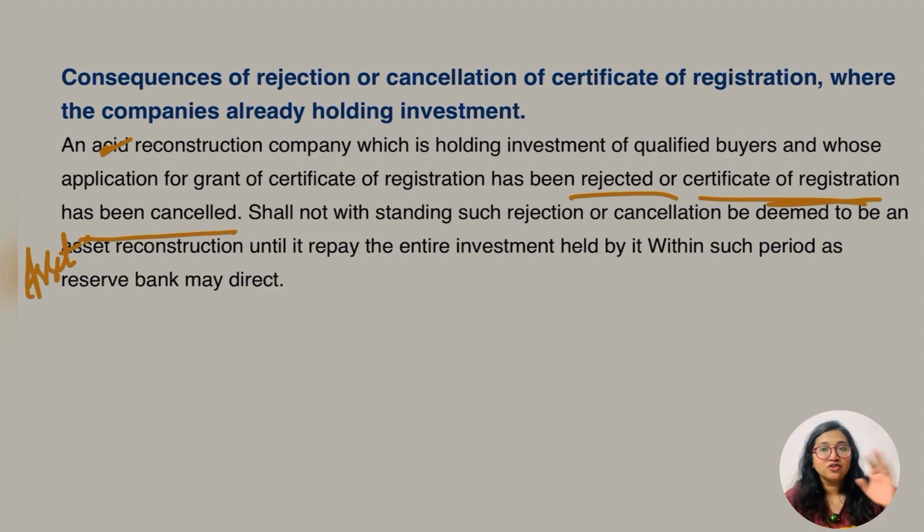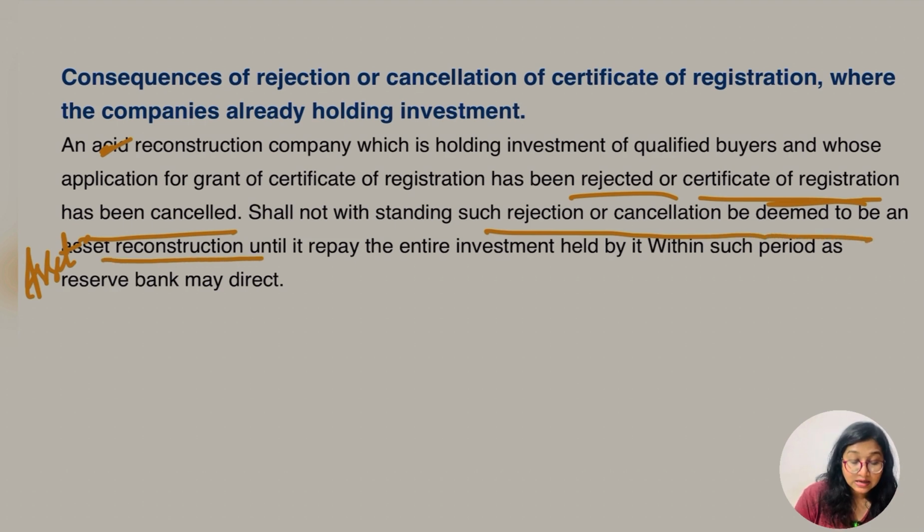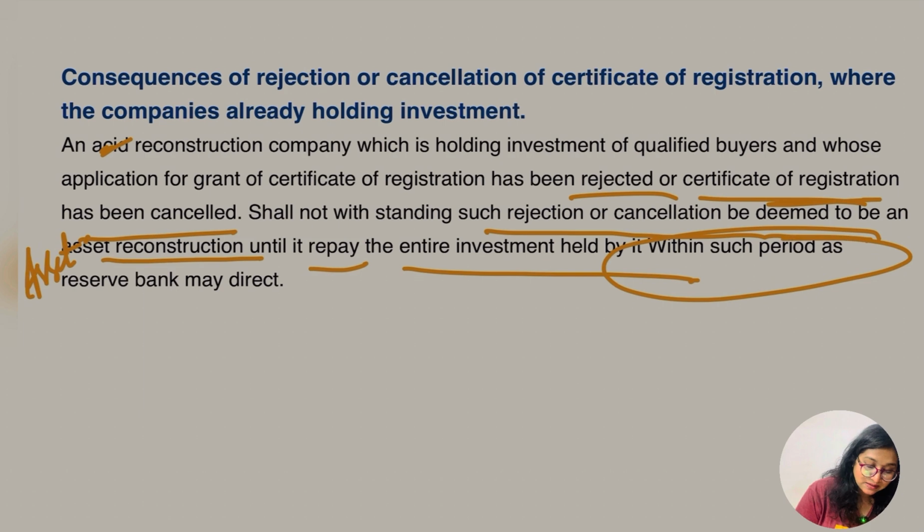What I told you in section 3: for granting registration they have to follow some process, net owned fund and so on. So if they have not fulfilled it, and the granting of registration does not happen or the cancellation happens, in both cases the company shall, notwithstanding such rejection or cancellation, be deemed to be an asset reconstruction company until it repays the entire investment held by it within such period as the Reserve Bank may direct.